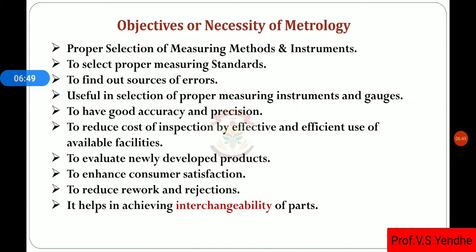Then reduce rework and rejection, because if a developed product has errors there will be a need for rework and rejection, and these are reduced with the knowledge of metrology. Then it helps in achieving interchangeability of parts. These are some objectives and necessity of engineering metrology.